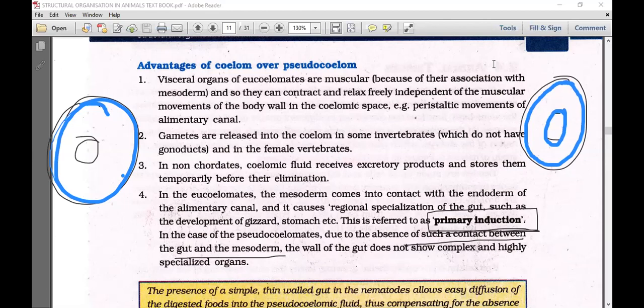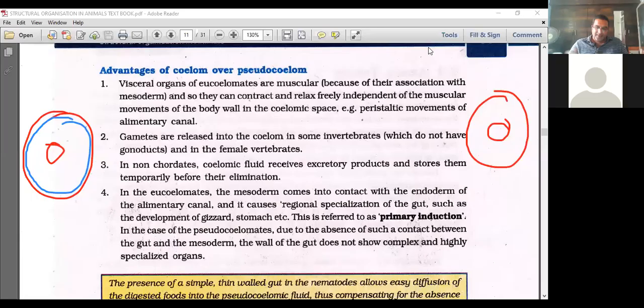That's why this elementary canal became muscular. The association of the mesoderm with particularly the endoderm.